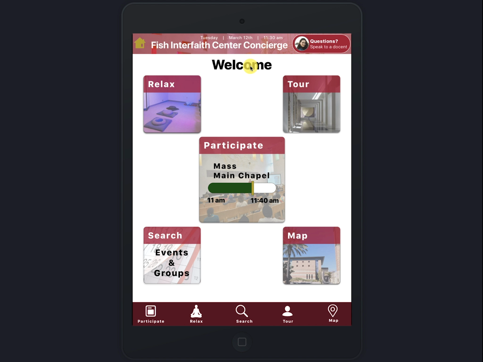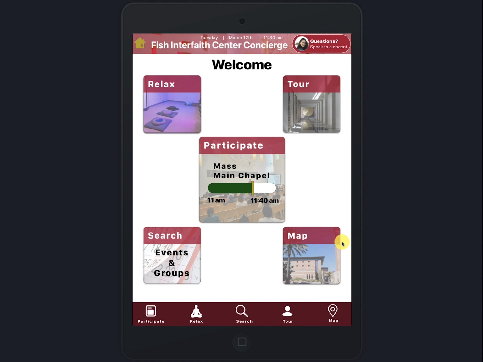This is the homepage for the Fish Interfaith Center Concierge app. The main pages are split up into two categories. They're split up by spending time, so things you can do in the center, and those are participate, relax, and tour. And the second category is informational. It leads to a page where you can search the events and groups, and a page where you can see